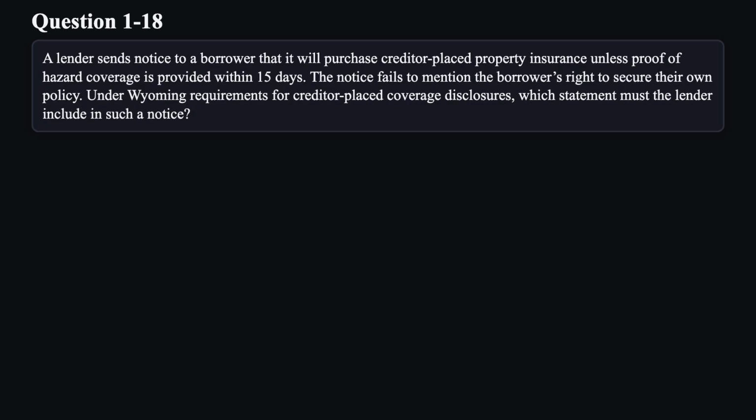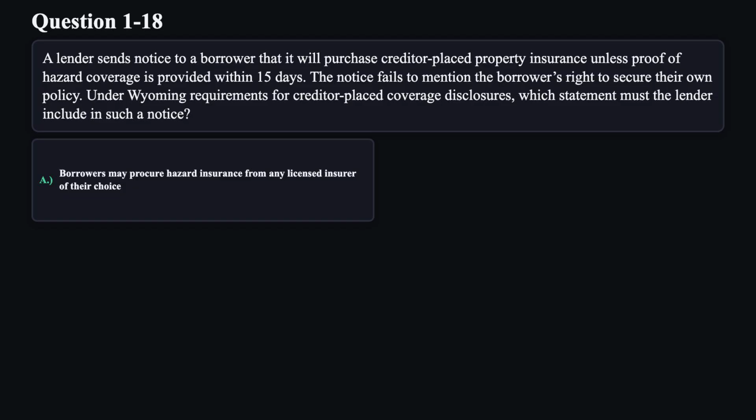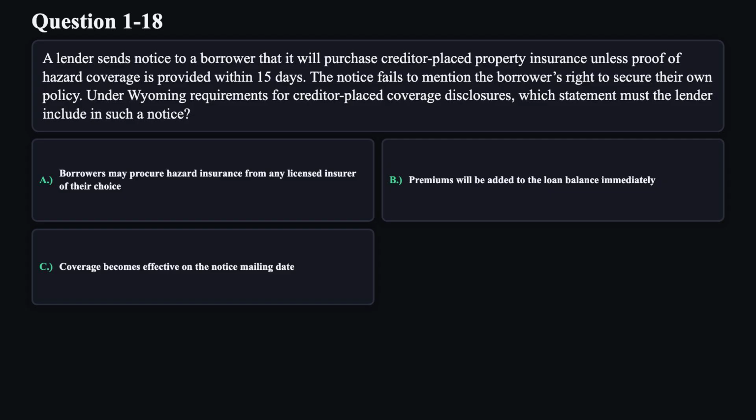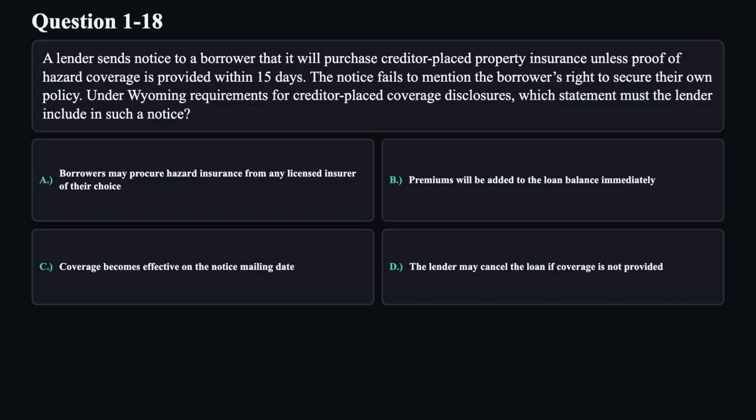Question 18. A lender sends notice to a borrower that it will purchase creditor-placed property insurance unless proof of hazard coverage is provided within 15 days. The notice fails to mention the borrower's right to secure their own policy. Under Wyoming requirements for creditor-placed coverage disclosures, which statement must the lender include in such a notice? A. Borrowers may procure hazard insurance from any licensed insurer of their choice. B. Premiums will be added to the loan balance immediately. C. Coverage becomes effective on the notice mailing date. D. The lender may cancel the loan if coverage is not provided.